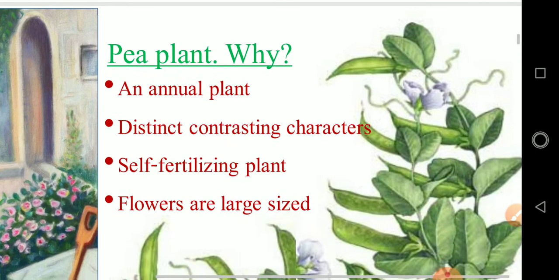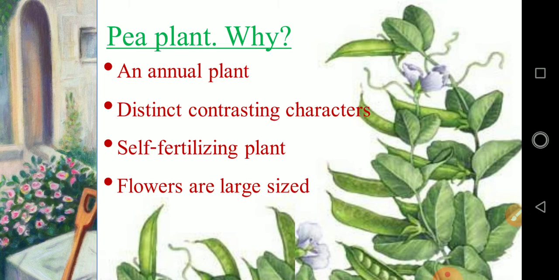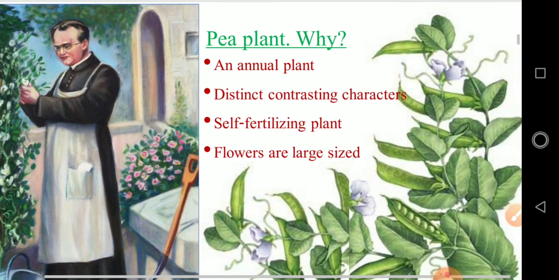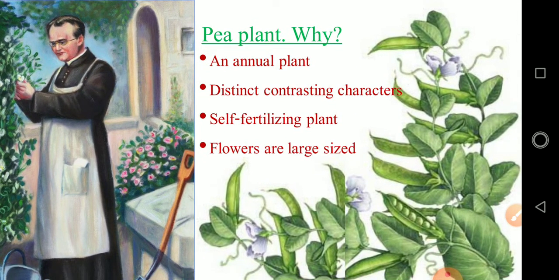Next we are going to see why pea plant. Why he has selected pea plant for his studies. Because it is an annual plant. Also it has clear contrasting characters that are controlled by a single gene separately. Next point,